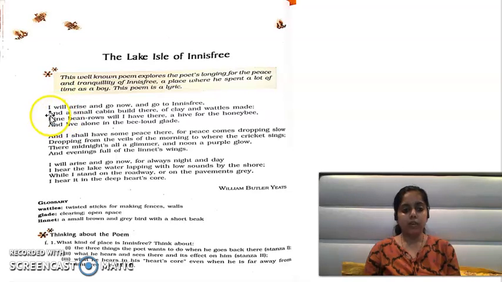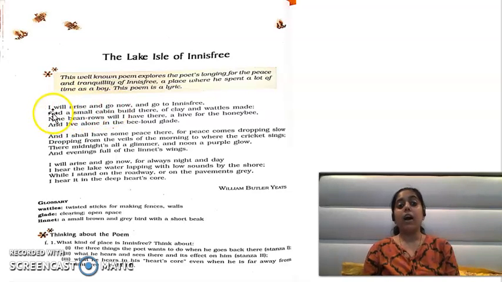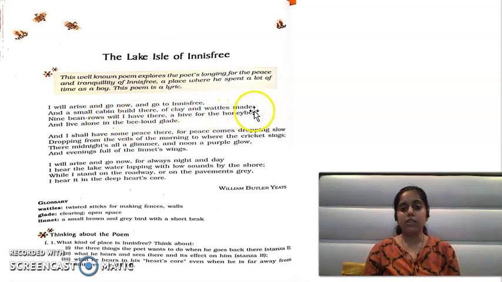We have already completed the first paragraph. I will arise and go now, and go to Innisfree. So who is I here? I is the poet. He is saying that I will arise, and I will go to Innisfree. Where will he go? I will go to Innisfree. And a small cabin built there of clay and wattles made.